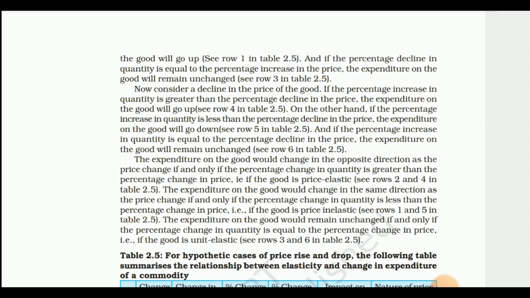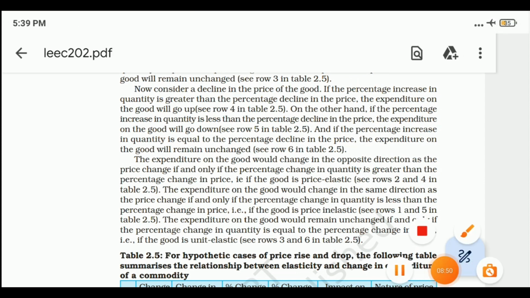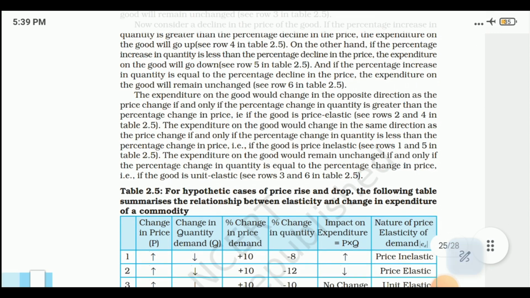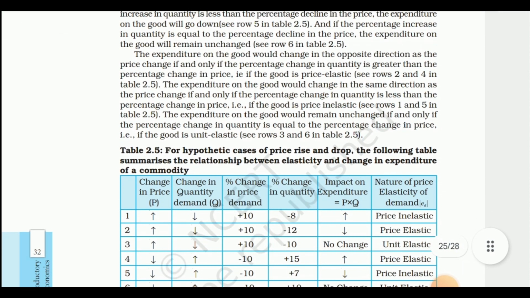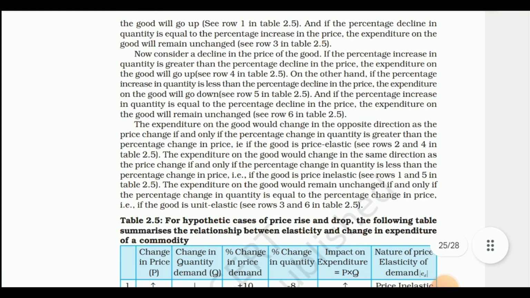Now consider a decline in the price of the good. If the percentage increase in quantity is greater than the percentage decline in the price, the expenditure on the good will go up. See row 4, हमारी जो प्राइस है वो कम हो रही है 10% और जो क्वांटिटी है वो 15% बढ़ रही है, तो ये कौन सी है, प्राइस इलास्टिसिटी ऑफ डिमांड.